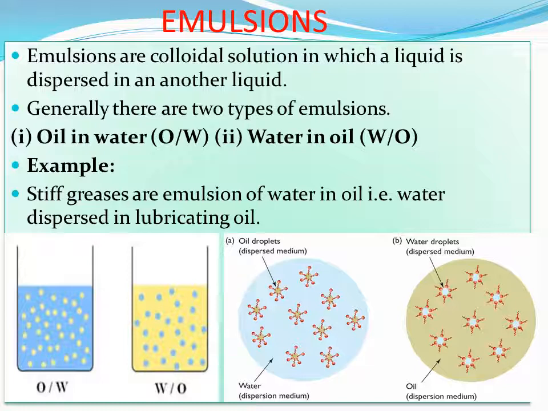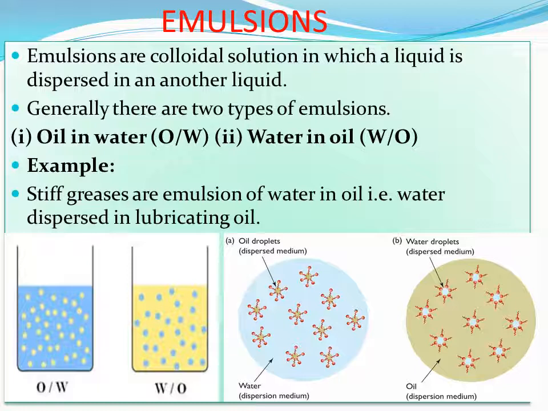You can see in the first picture, the beaker has a blue liquid, which is water. The yellow particles are oil particles. So oil particles are dispersed in water. The second type, water in oil. Water particles are dispersed in oil.